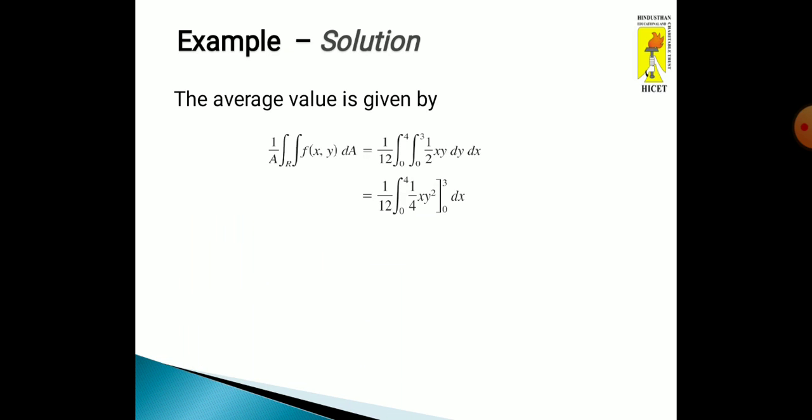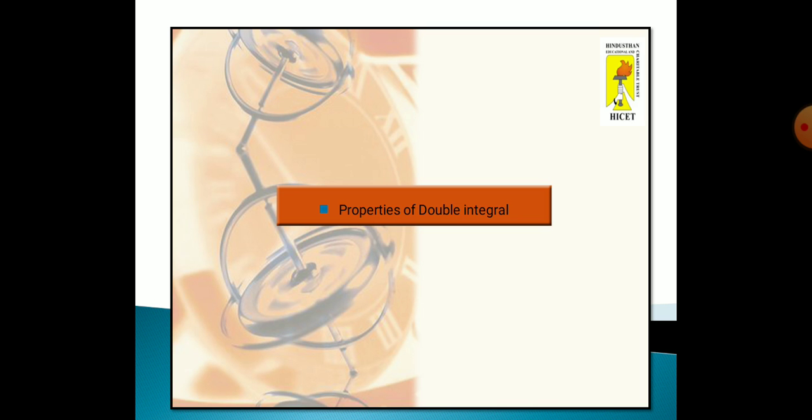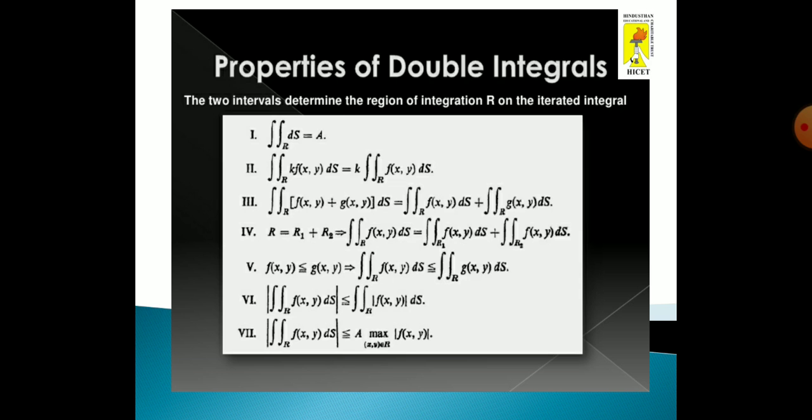The inner integral is with respect to y, so first we integrate with respect to y. Therefore, 1/12 times the integral from 0 to 4 of (1/4)xy squared, from 0 to 3, dx. Next, 1/12, taking 9/4 outside, the remaining term is the integral from 0 to 4 of x dx. Now we integrate with respect to x. Therefore, the result is 3/16 times 8. The final result is 3/2. Hence, the solution. Next, we see the properties of double integrals.